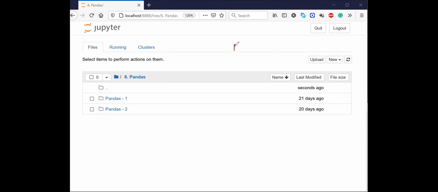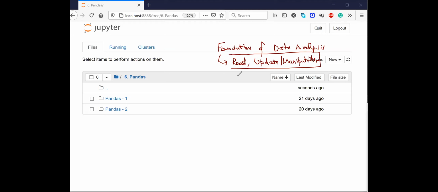Yes, the course is Foundations of Data Analysis, right? Now, if we are doing data analysis, we want some way to read the data, update or manipulate the data. We need a way to do manipulations, read the data, update the data, delete the data. We need to do all these things.